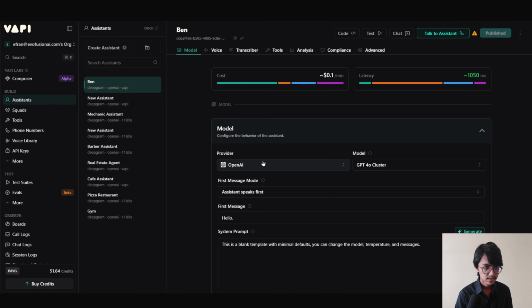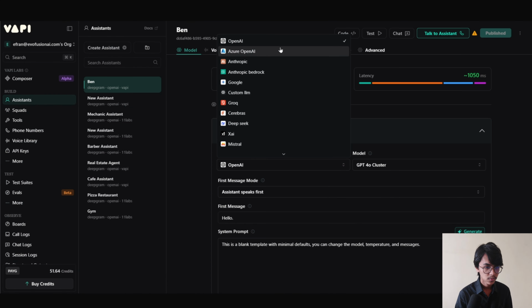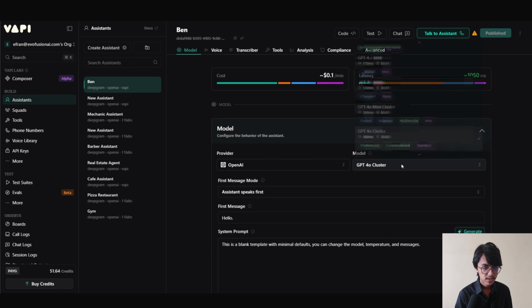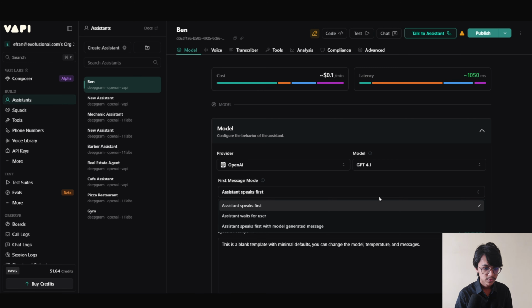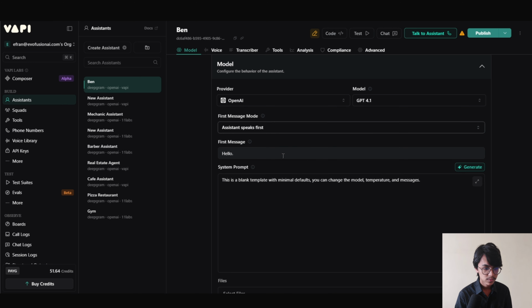Now it is our new assistant. For the LLM provider, we are going to use the OpenAI, and for the LLM model, I'm going to use GPT 4.1. Our first message mode is assistant speaks first. Now we have to add our first message. Its first message is thanks for calling Apex Climate Solutions. This is Ben. How can I help you today?